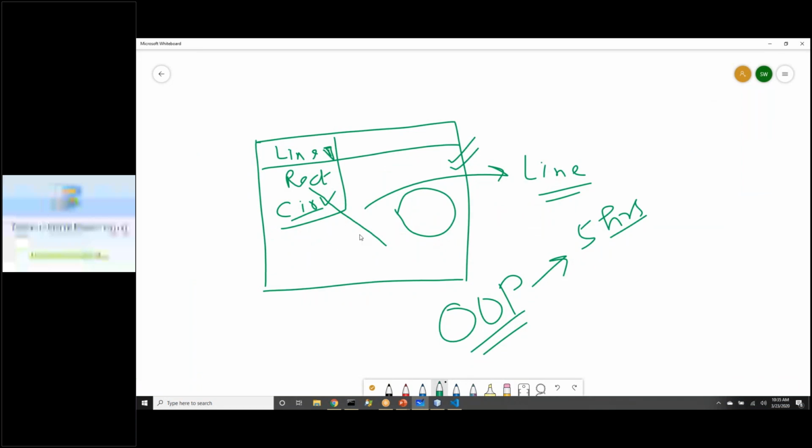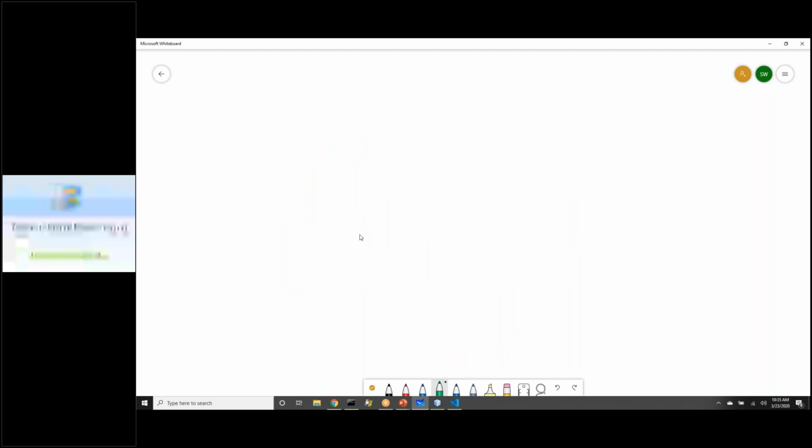Before building this application, let me talk about building a small application. What we actually want to do, we want to build a UI.